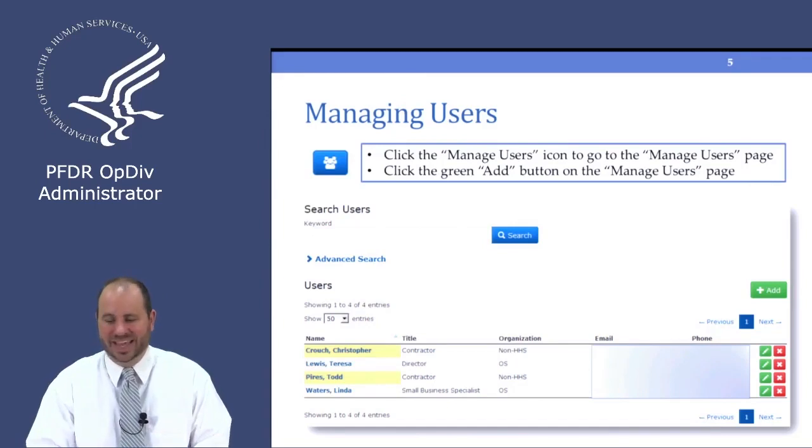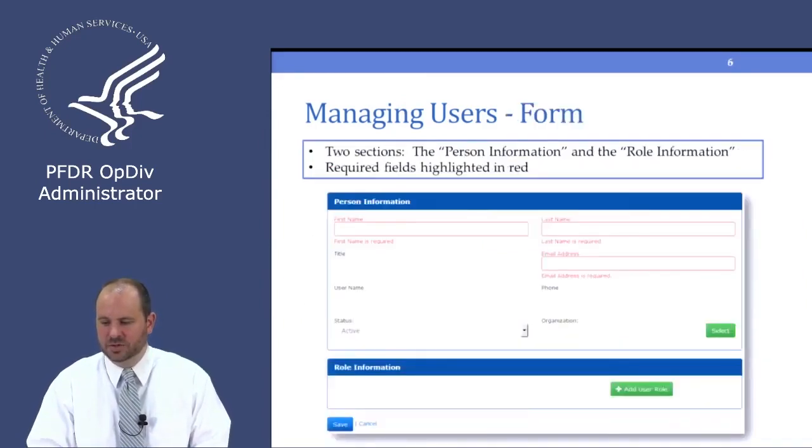So to add a user, you can click on that green add button, and that will take you to the manage user form. And there's two boxes: a person information and a role information. In that person information box, the first name, last name, and email address are required, as well as the organization.